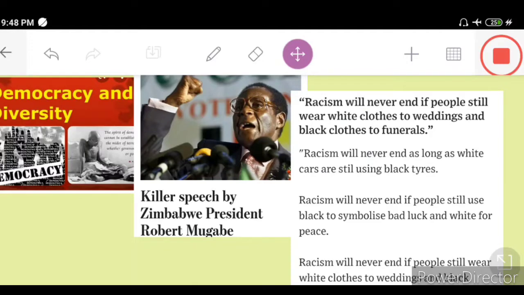Dear students, let me recapitulate what I was discussing with you. We are nowadays talking about the third chapter of your political science, democracy and diversity. Democracy is a type of government, and diversity is a sort of heterogeneity which every country has. How democracy is going to accommodate these things is our concern within this chapter.